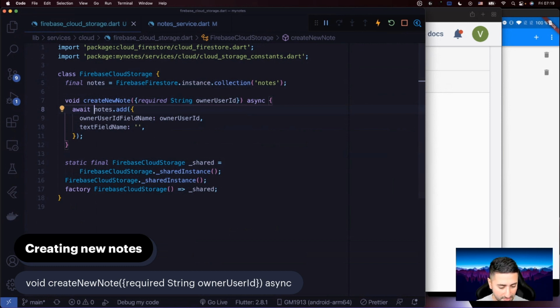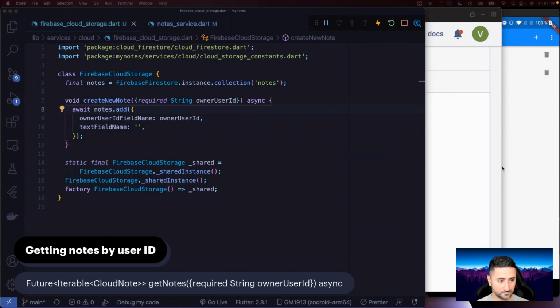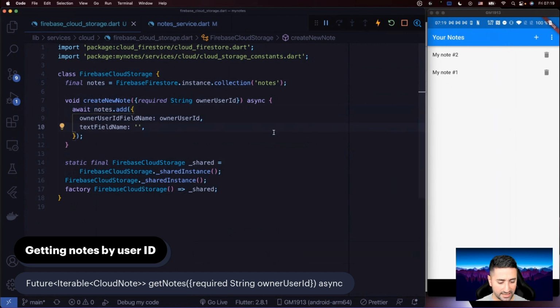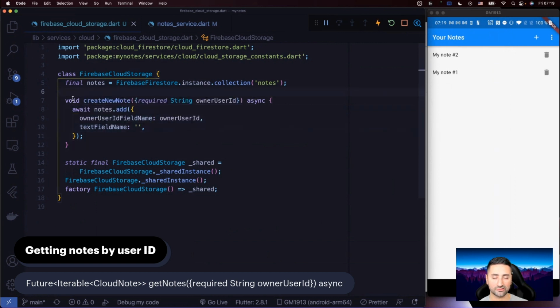Okay, what we need to do now is go to the next item, which is getting notes by user ID. The signature is going to return an iterable of cloud notes given a user ID. As we said, every note we store in our database is going to have two fields, an owner and a text field. Now what we want is to grab all the notes for a specific user.